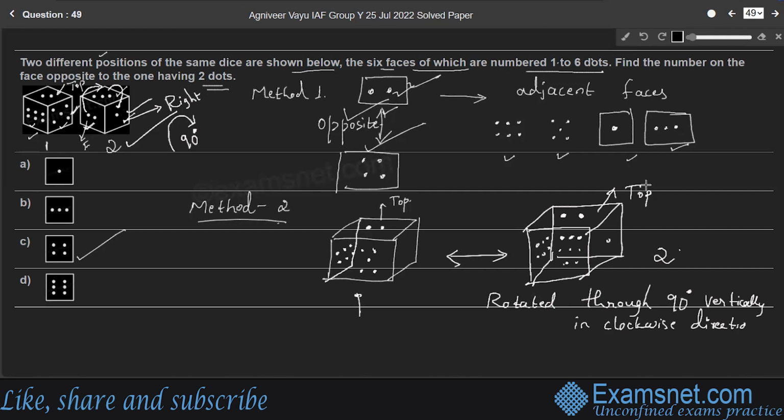According to the second position, the face having 1 dot is the right face. Therefore, the face having 4 dots should be the bottom face. So the bottom face is the face having 4 dots. Which is the opposite face of top? Therefore, the number on the face opposite to the one having 2 dots is 4. So option C is the right answer.